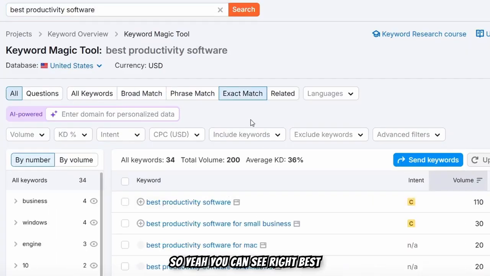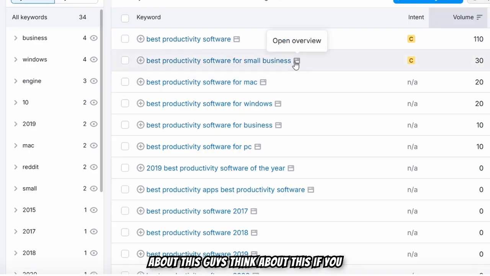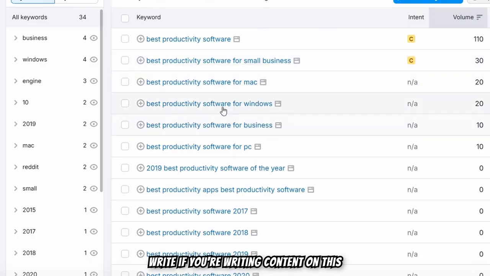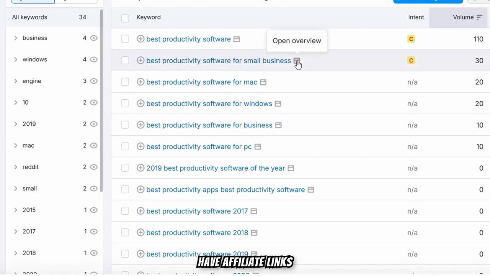All right, so you can see best productivity software for small businesses. And think about this, guys. If you're writing content on this and you have affiliate links, you're going to have two sources of revenue. One, you're obviously going to have affiliate links. Two, you're going to have ad revenue from Google AdSense. So this is how you find micro blog niches.